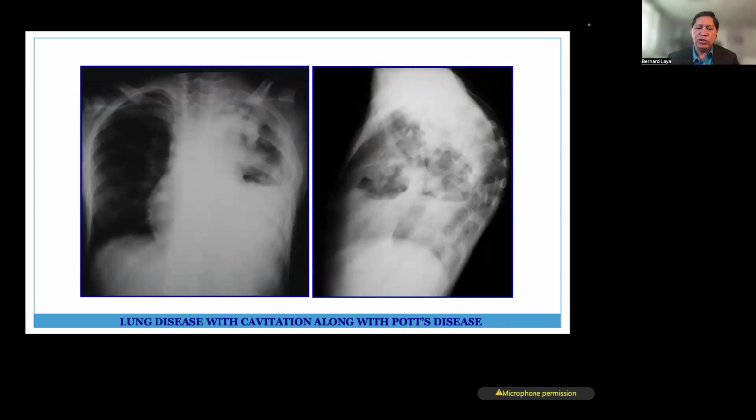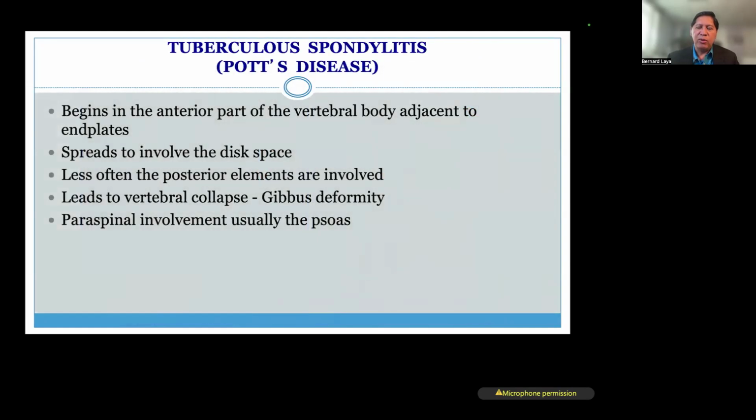So in addition to the lung disease, as I said, the patient could have cavitation. But what is interesting in this patient, notice the significant kyphotic deformity. So even though we don't see it well on this particular imaging study, it's suggestive that there is Pott's disease. No? So an MRI was done on that patient, which I will show later.